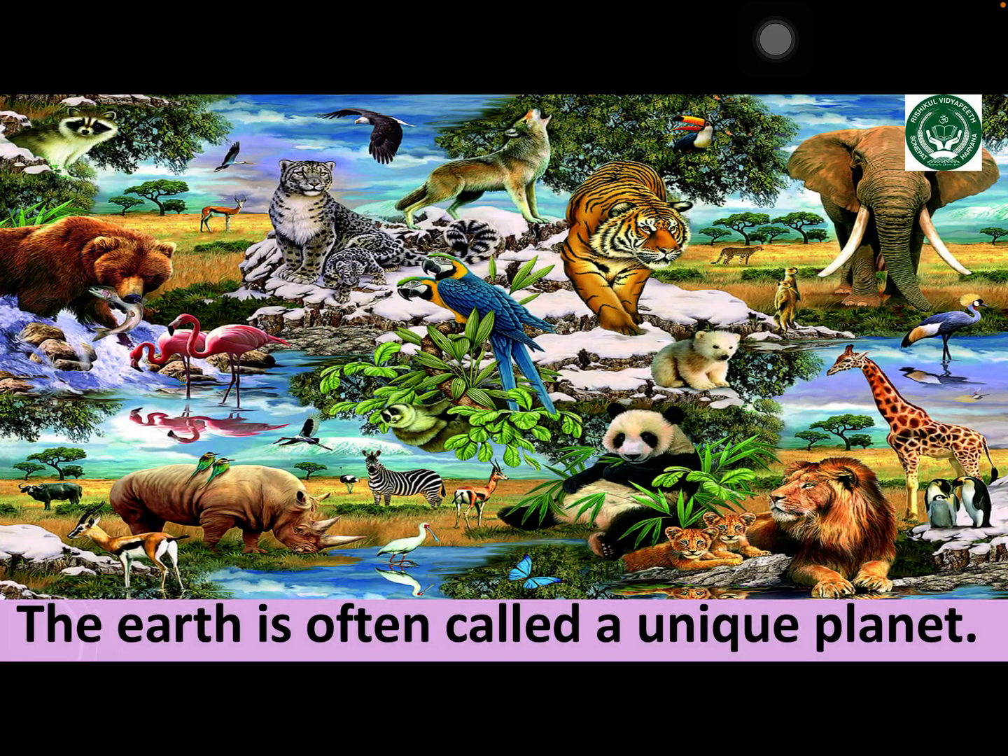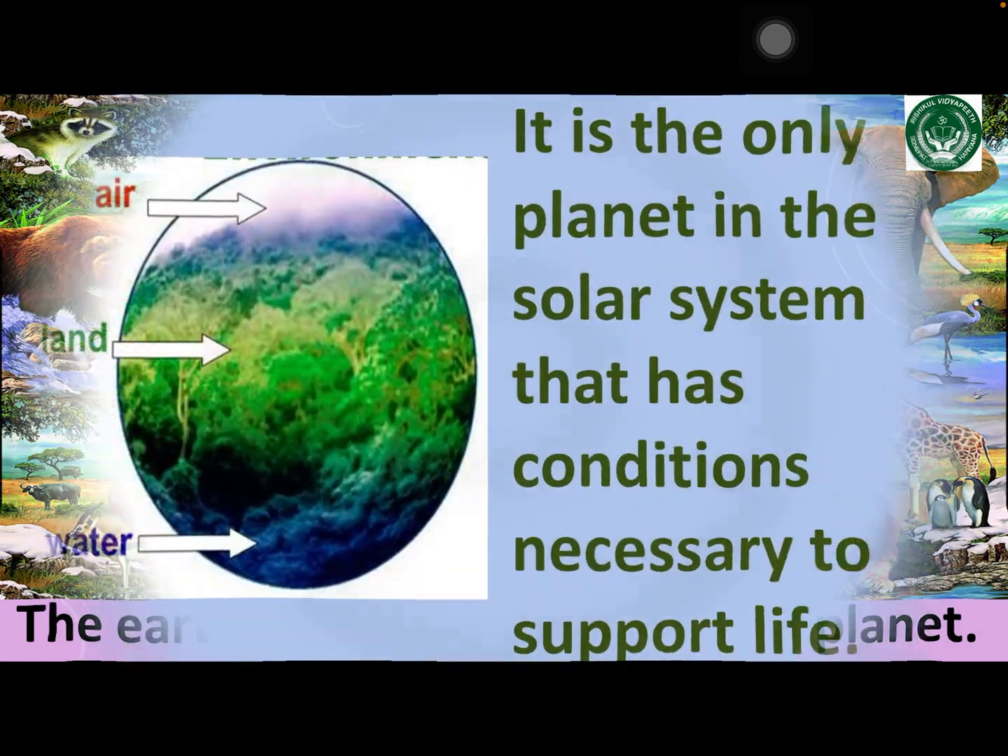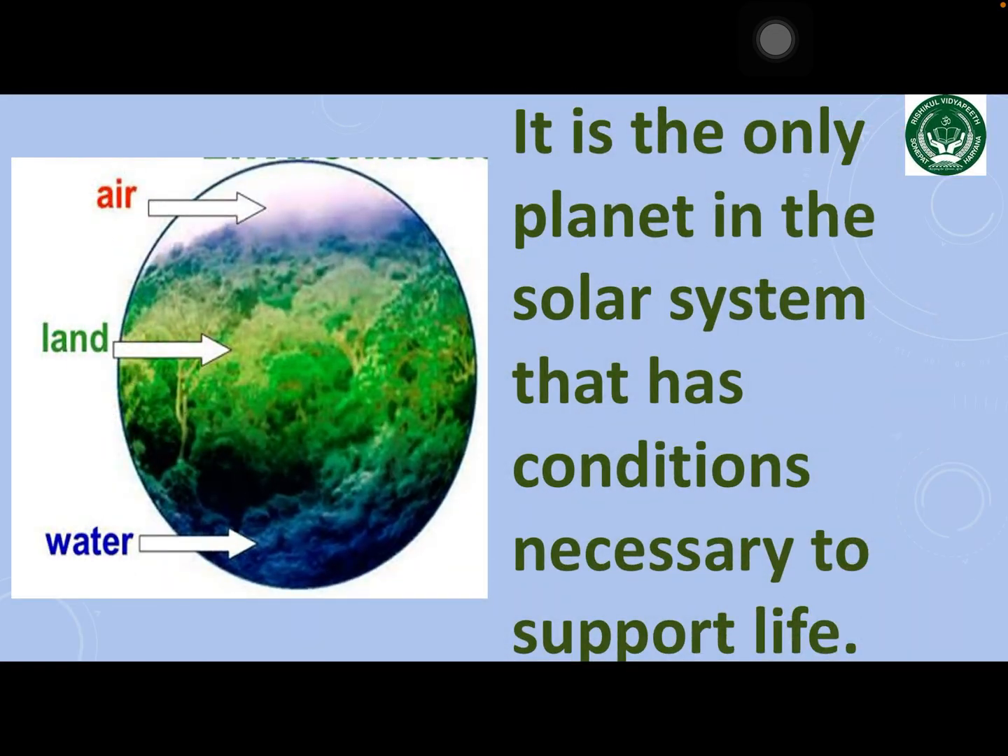The earth is often called a unique planet. It is the only planet in the solar system that has conditions necessary to support life, that is, air, water, and the right temperature.